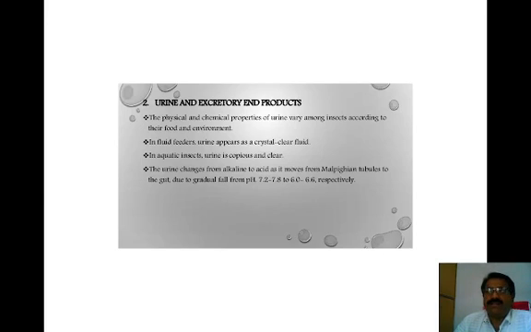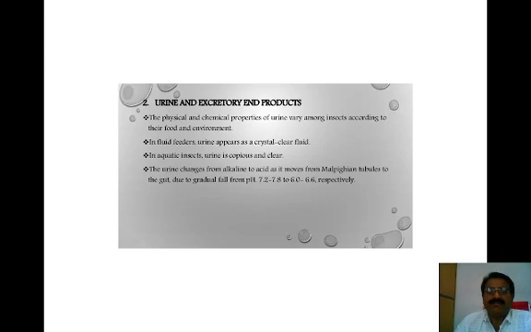As we already know, insects that inhabit the terrestrial ecosystem have the ability to remove nitrogenous waste material in the form of uric acid, and insects that inhabit the aquatic ecosystem remove nitrogenous waste material in the form of ammonia. In fluid feeders, urine appears as a crystal clear fluid. In aquatic insects, urine is copious and clear.